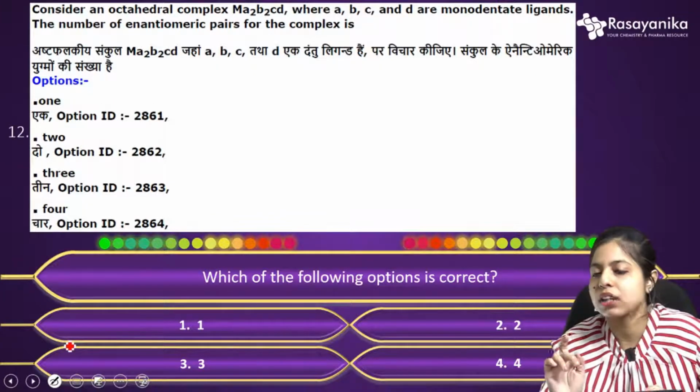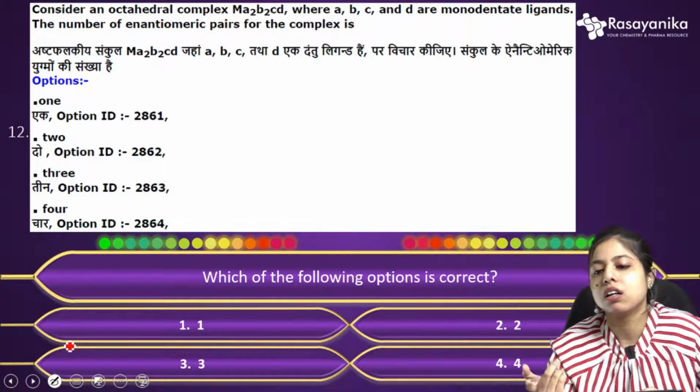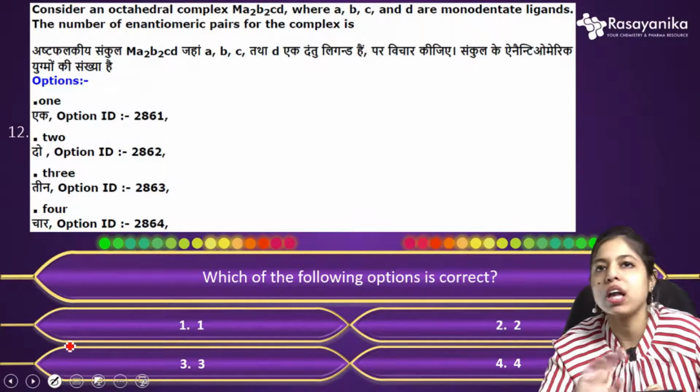If you draw all the structures, you will see that among those only two will not have any plane of symmetry. All the other 6 structures will have a plane of symmetry.